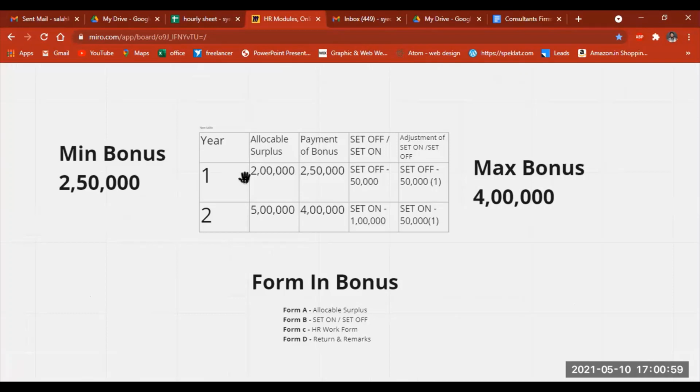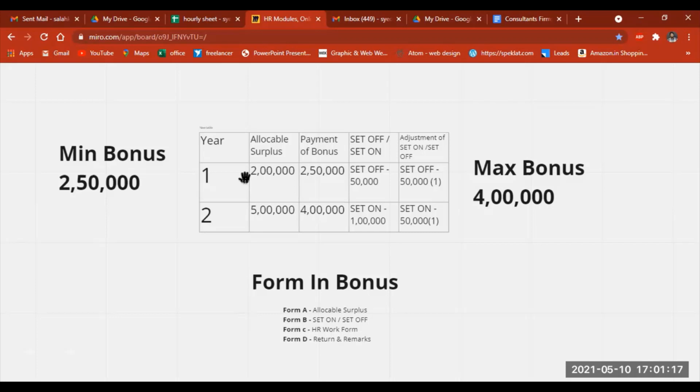Let's take the other important term, called allocable surplus. From the available surplus, you need to allocate surplus for your set off or set on.